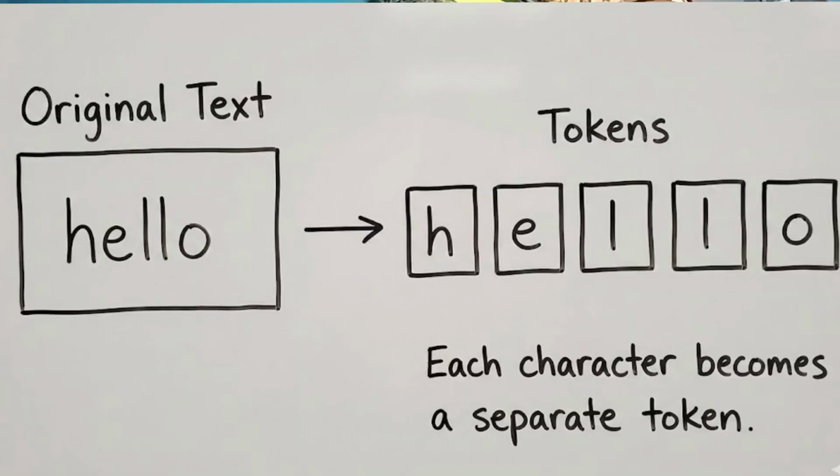Next we have character level tokenization. For example, there is the word hello. This word is split into H, E, L, L, O. This is known as character level tokenization.